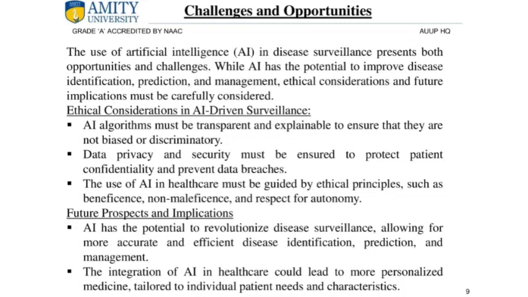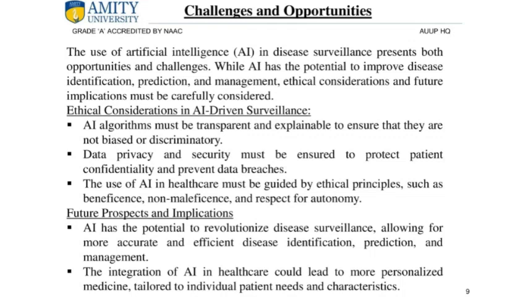AI algorithms must be transparent and explainable to ensure that they are not biased or discriminatory. Data privacy and security must be ensured to protect patients' confidentiality and prevent data breaches. The use of AI in healthcare must be guided by ethical principles such as beneficence, non maleficence, and respect for autonomy.